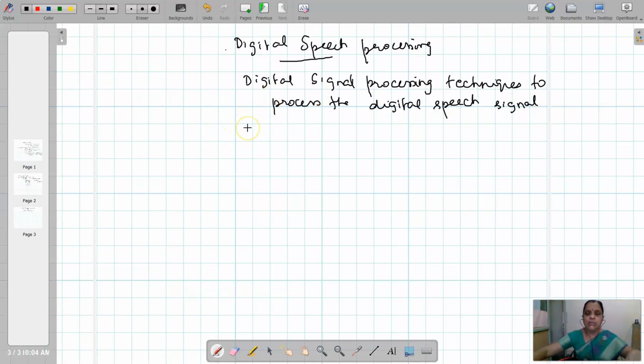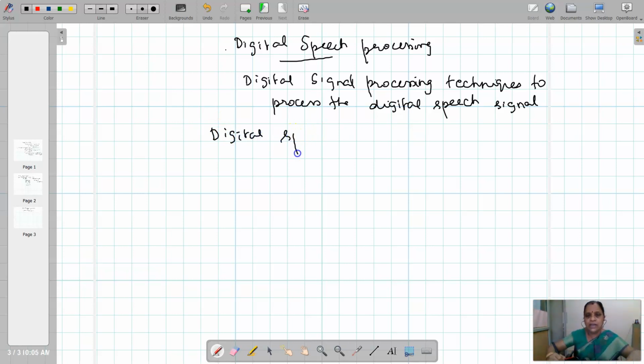So we need to make use of the digital signal processing techniques to process the digital speech signals.